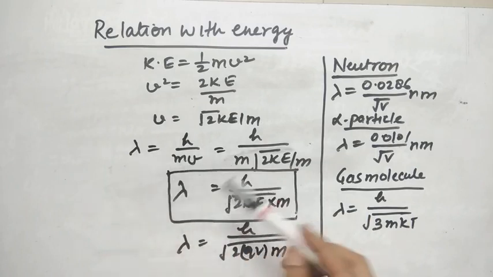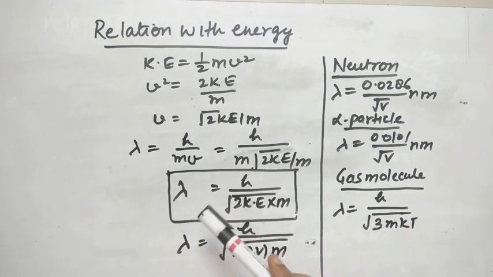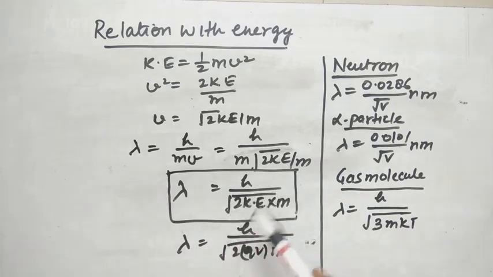We can also know that kinetic energy is equal to potential energy, q into V. So in place of KE we also put the value of qV.